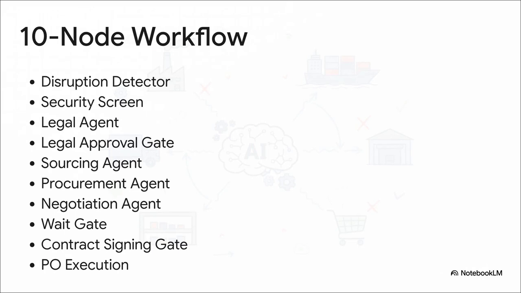Here is the exact sequence. We start with the disruption detector, move to the security screen, the legal SLA agent, and a legal approval gate. Then it's on to the sourcing agent, the procurement agent, the negotiation agent, a wait gate, the contract signing gate, and finally PO execution. The agent orchestrates this whole thing, but humans still sign off on 3 totally irreversible decisions: legal penalties, budget overrides, and that final purchase order.